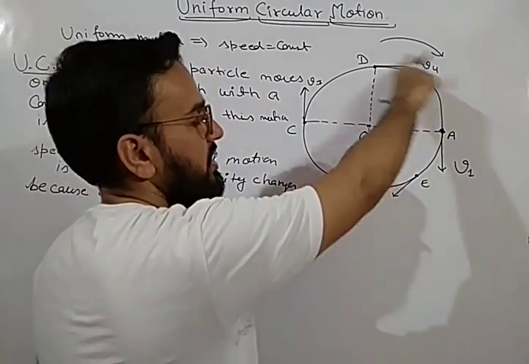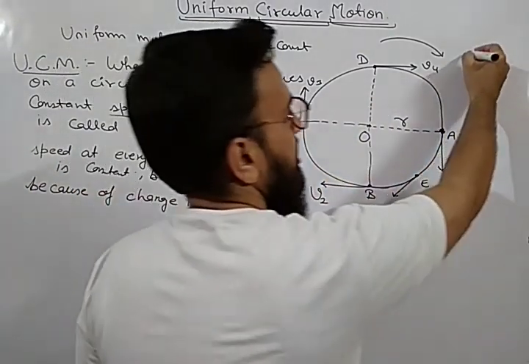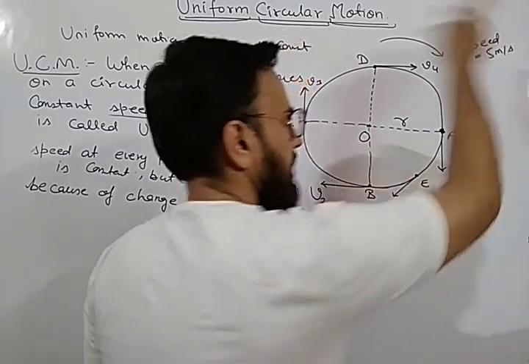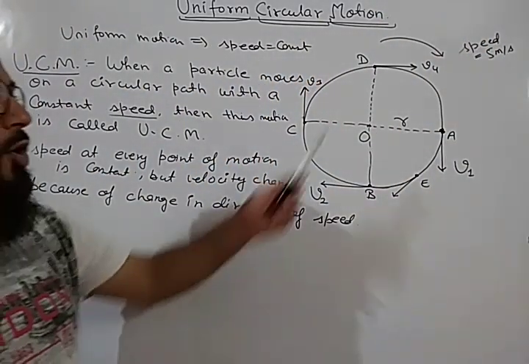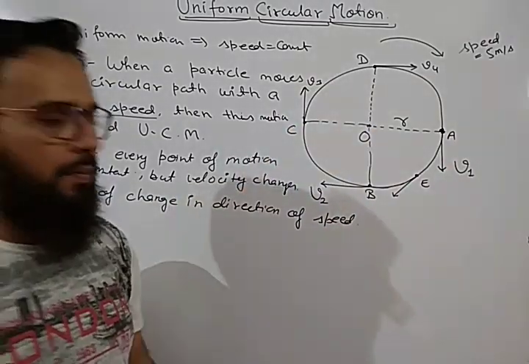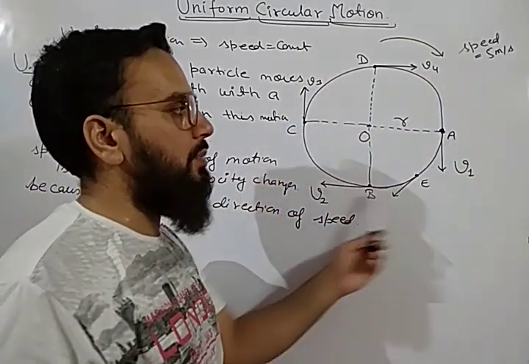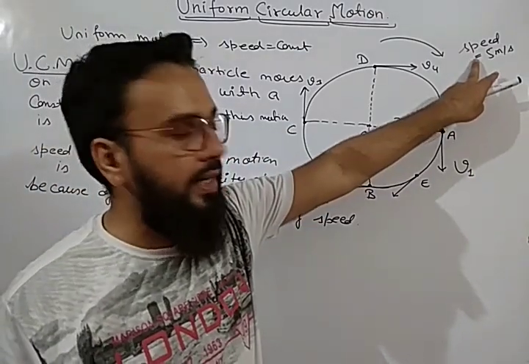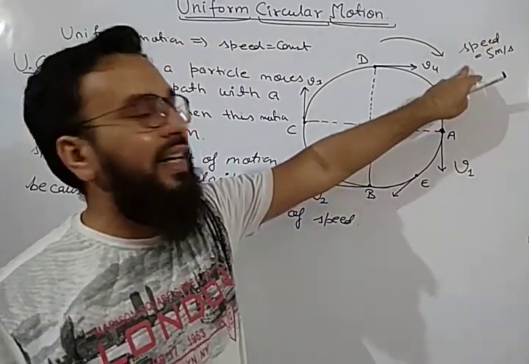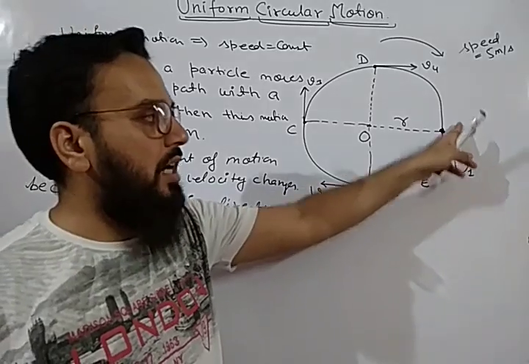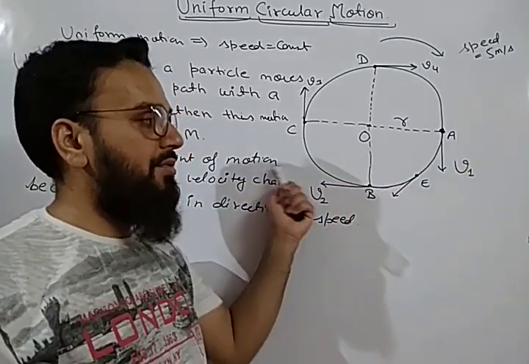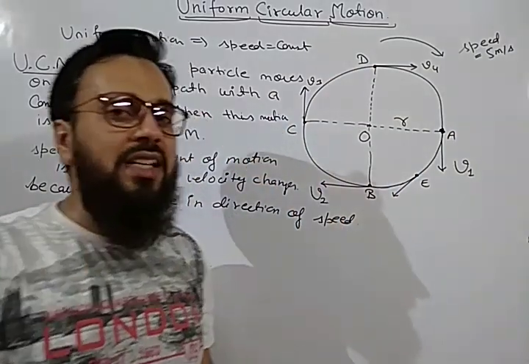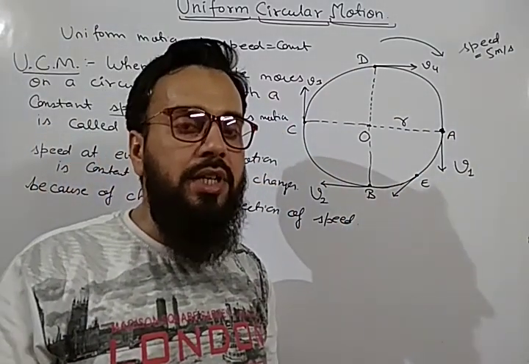Suppose this particle is moving in the clockwise path. Let speed be equal to 5 meter per second. Suppose we have taken an example. Let the speed of this particle be 5 meter per second. Means it is moving on this circular path with a speed of 5 meter per second. So speed is fixed. It is 5 meter per second. But the direction of this speed is changing. At this point, this direction is downward. At point B, it is left side. It is upward. It is towards the right. It means direction is changing. So velocity is a vector quantity.